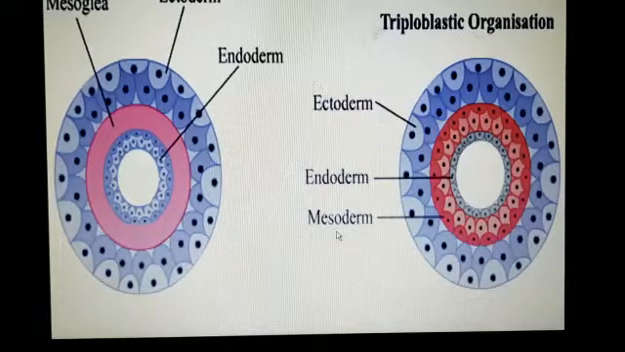and mesoderm. So according to their embryonic layers, we classify organisms as having diploblastic organization or triploblastic organization. If two germ layers are present, then diploblastic; if three germ layers are present, then triploblastic.